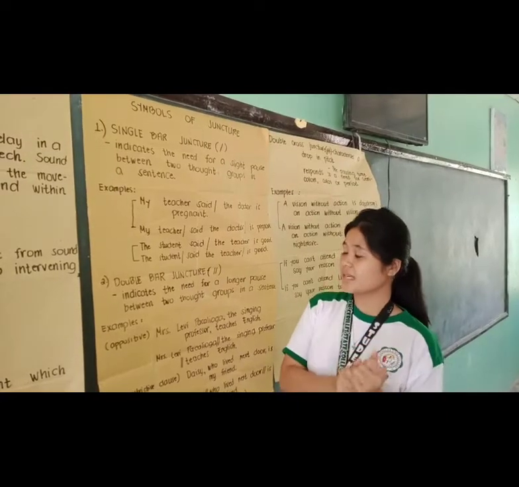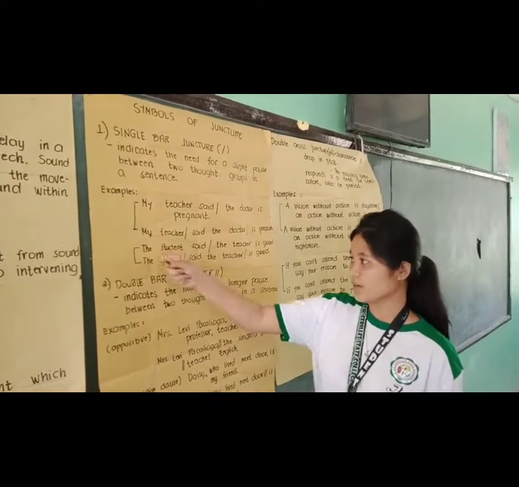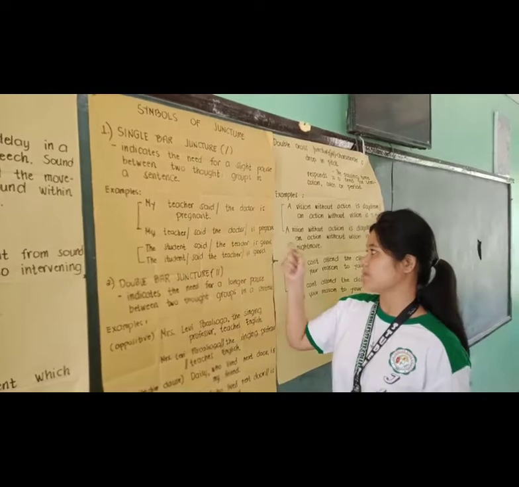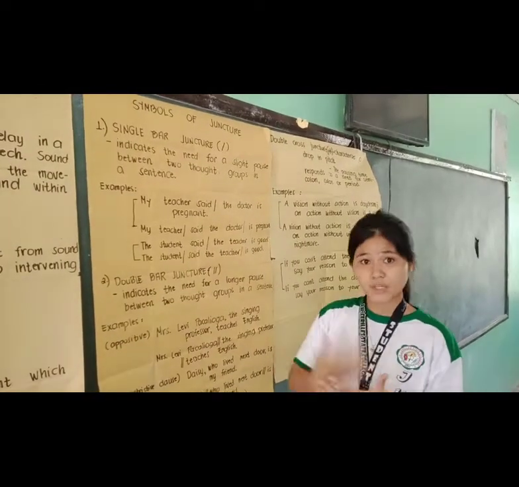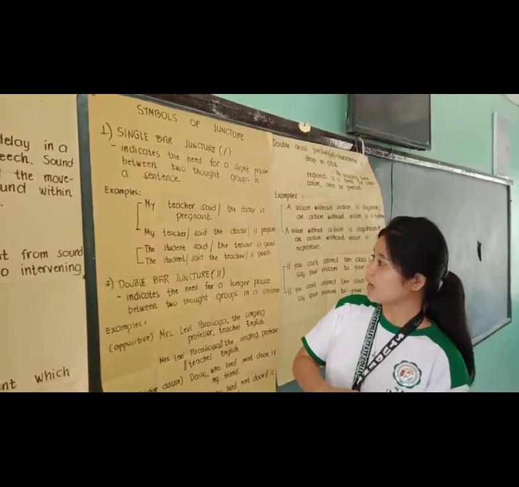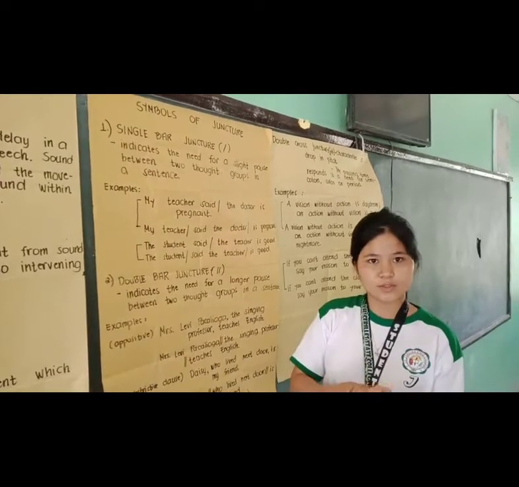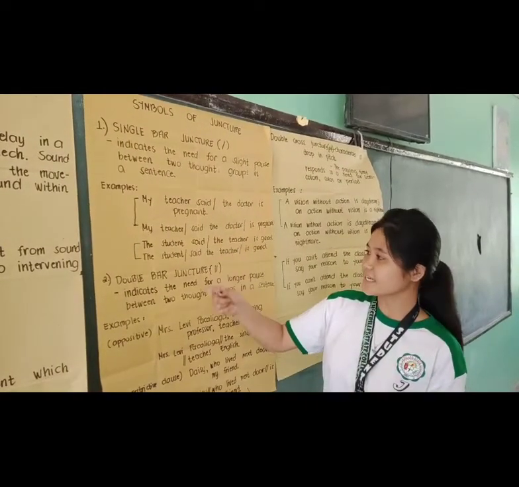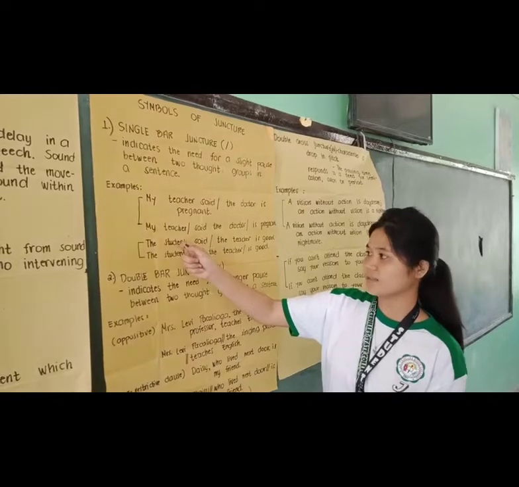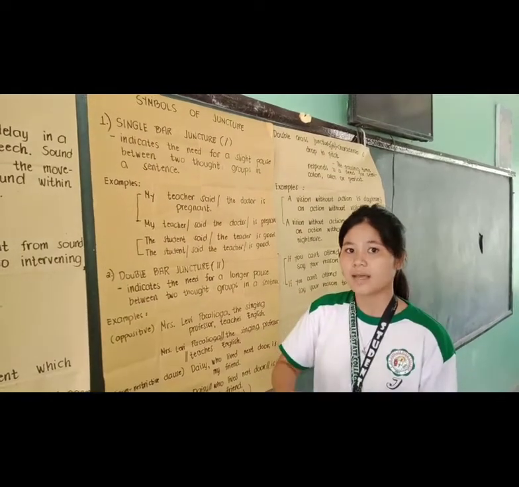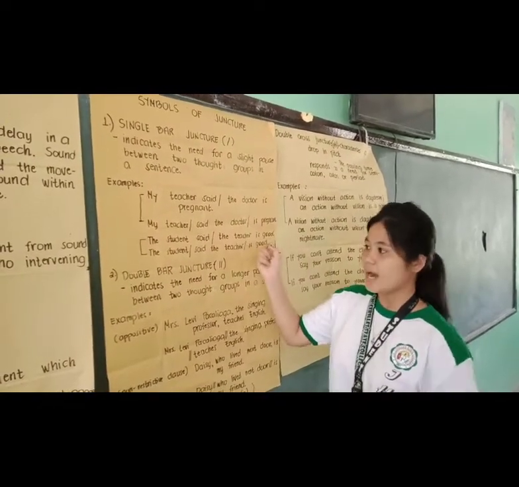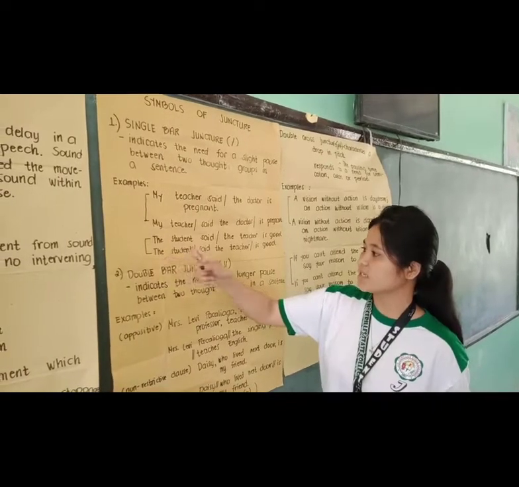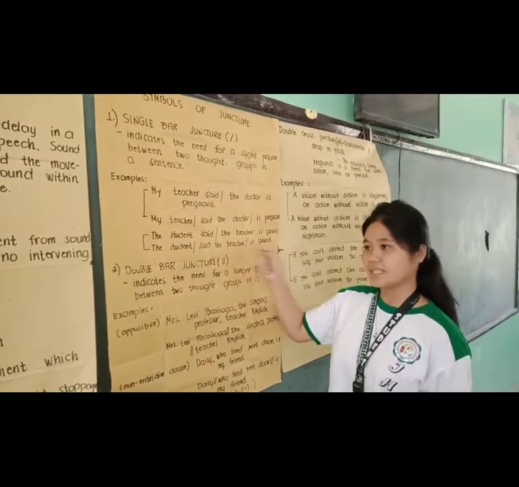So the next example is: the student said the teacher is good. If the question is who is good, the answer is the teacher. The student is the one who is saying that the teacher is good. And in the next situation: the student, said the teacher, is good.